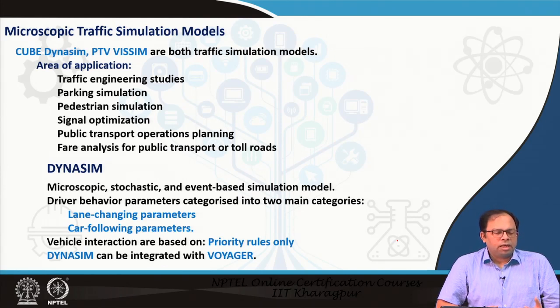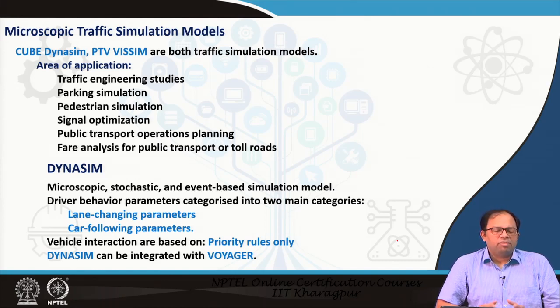As we have already discussed, Cube DynaSim and PTV Visum are both traffic simulation models, from the Cube and PTV groups, and they are applied in traffic engineering studies. We can do parking simulation studies and pedestrian simulation studies.